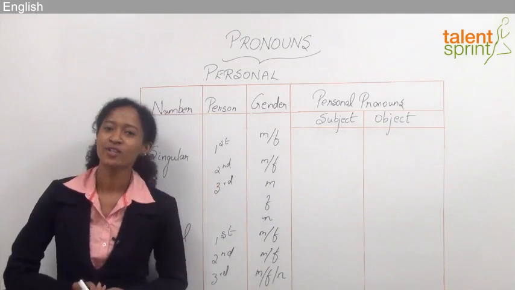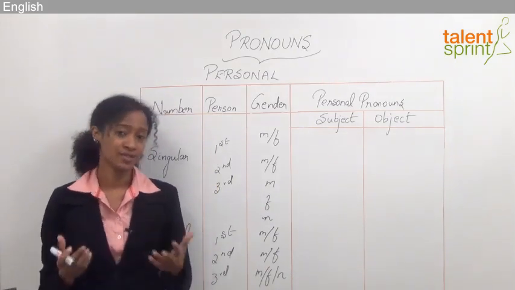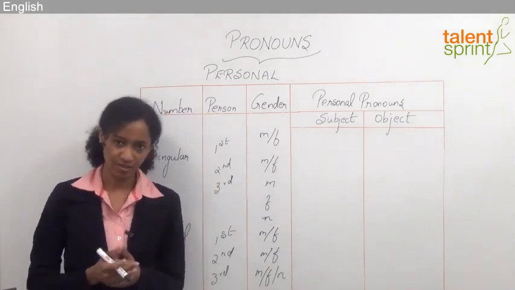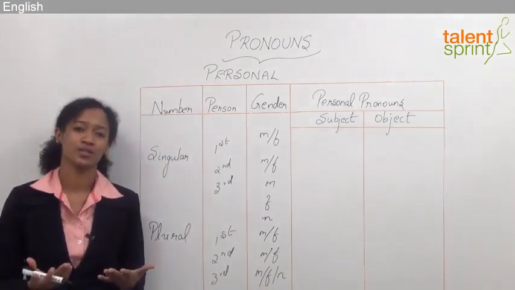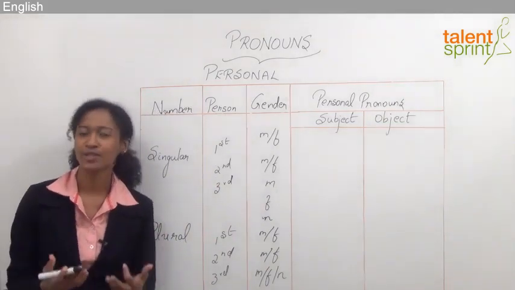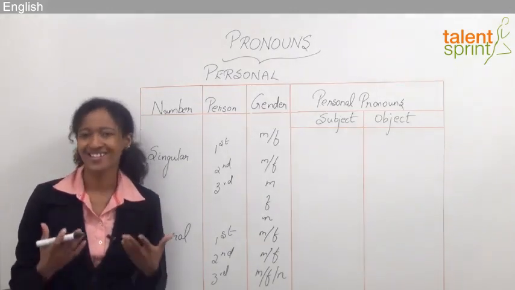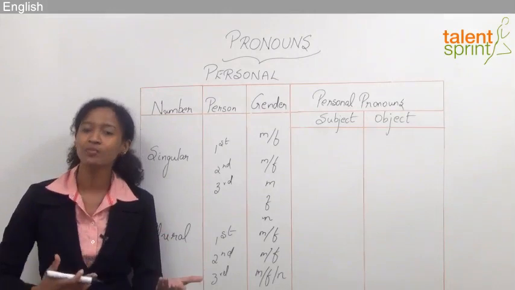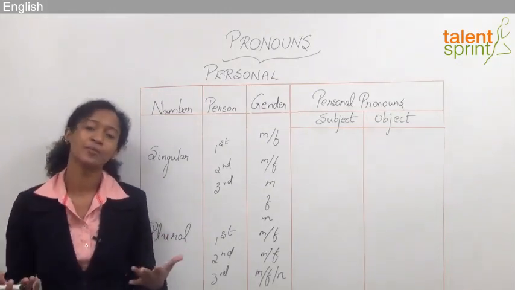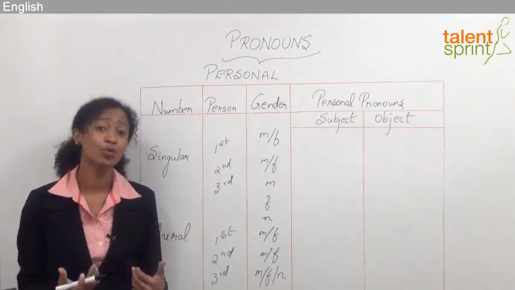Alright, so the first pronoun is our personal pronouns. Now personal pronouns are called such because they take up to three persons: first person, second person and third person. The first person is the person who's speaking, the second person is the listener or the person who's spoken to, and the third person is the person or thing that is spoken of.